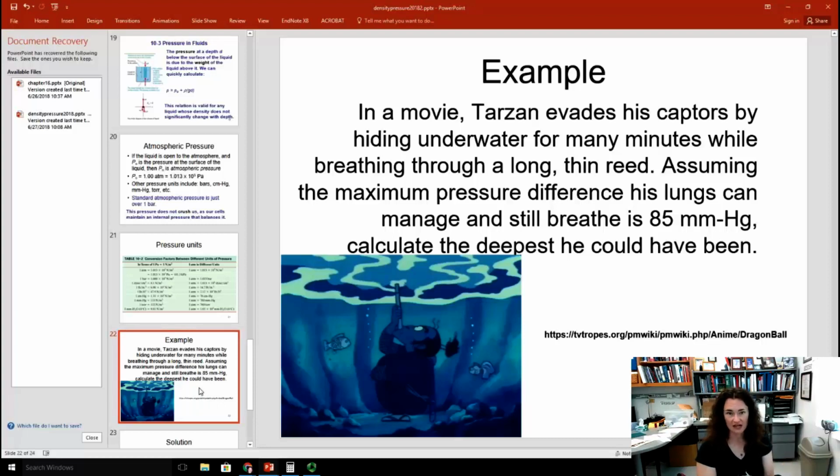So let's assume for a second that the maximum pressure difference his lungs can manage and still breathe is 85 millimeters of mercury. And then let's calculate the deepest that he could have been, okay? So what I mean by a pressure difference in this case is the pressure difference that he's experiencing by being under the fluid relative to atmospheric pressure, which is of course what's at the other end of that reed, okay?